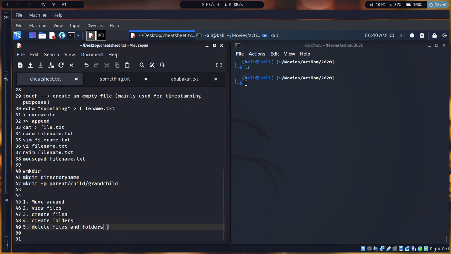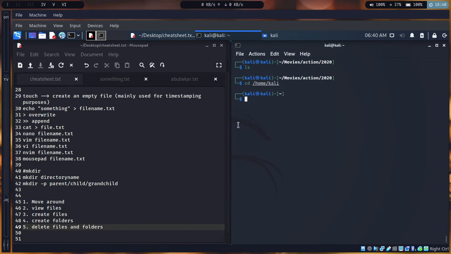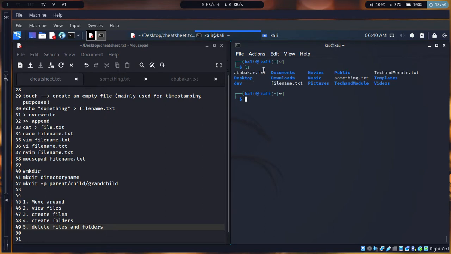We're done with this, and right now, let's assume I decided, well, I don't want this anymore. Let me go back to home and then Kali again. So let's assume I decided, actually this Abubakar, I don't like it to be here anymore. I want to delete it.